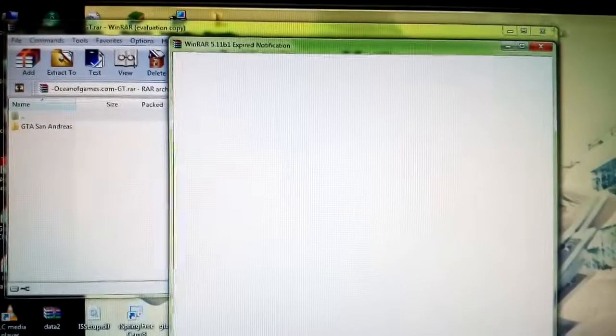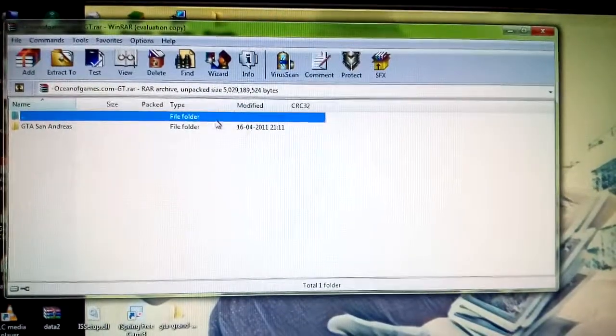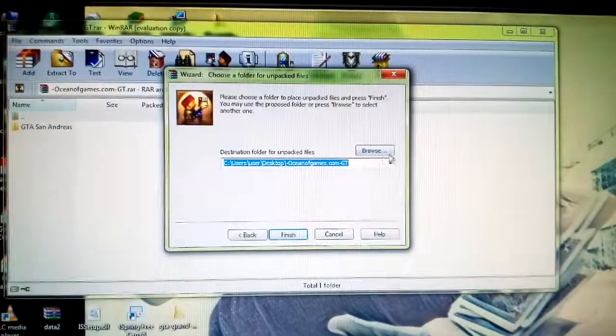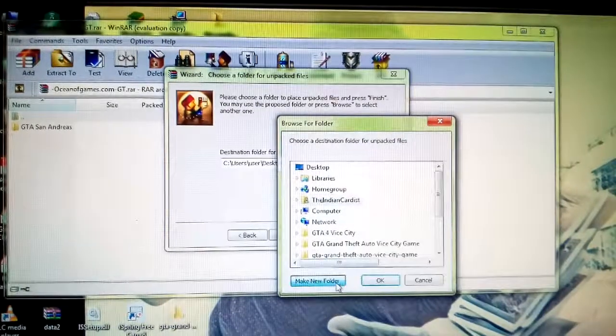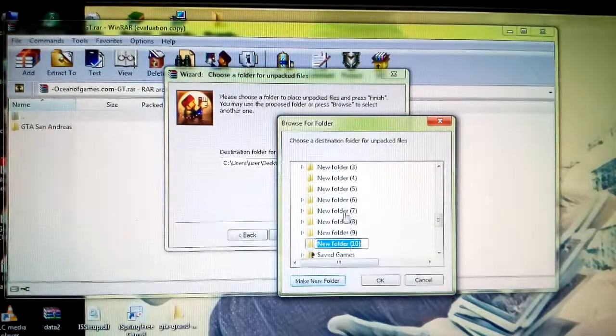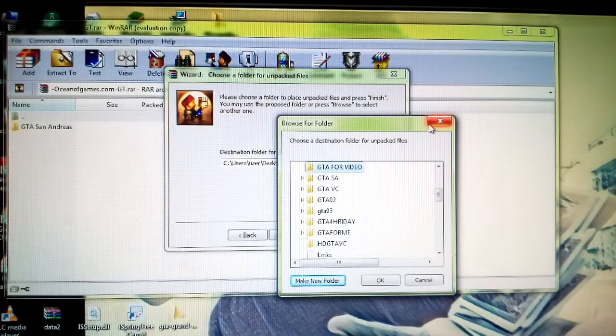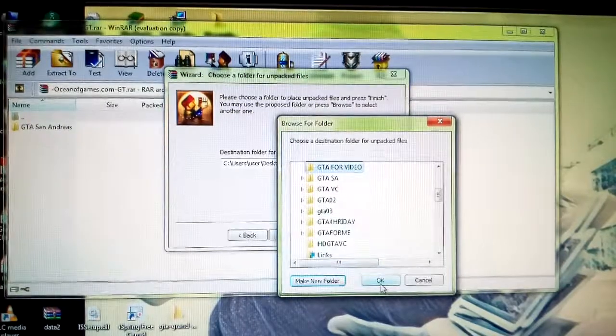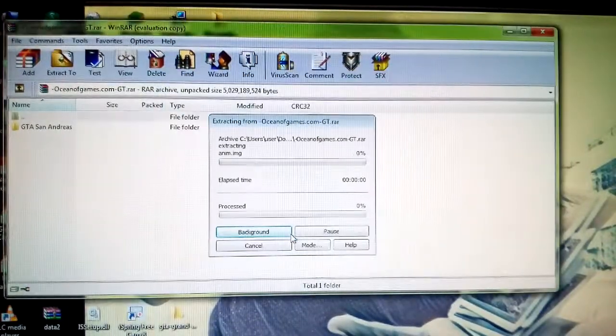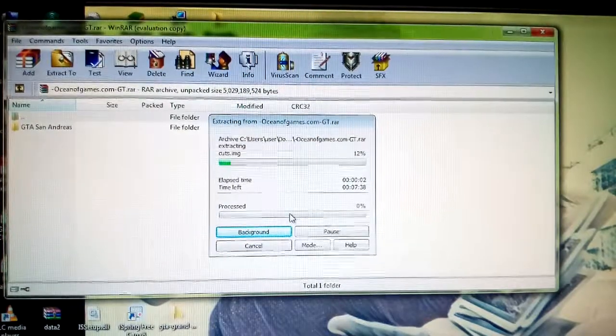After opening, this page comes up, an ad. After opening, you have to click wizard and browse. You can create a new folder for yourself. For now I'm just naming a folder GTA for video. Press enter, and now okay and finish. It'll start to process.